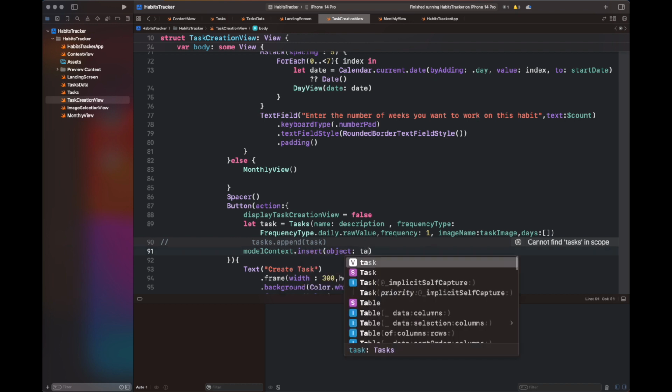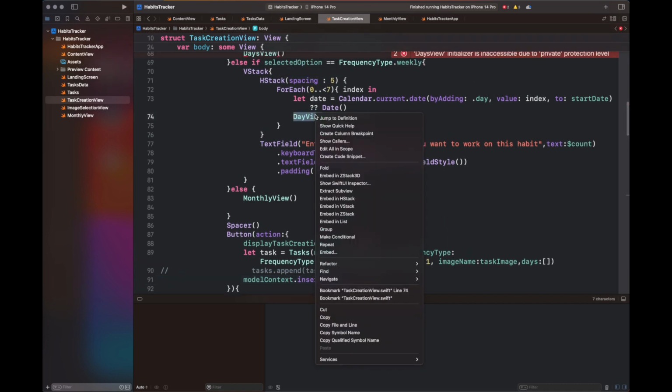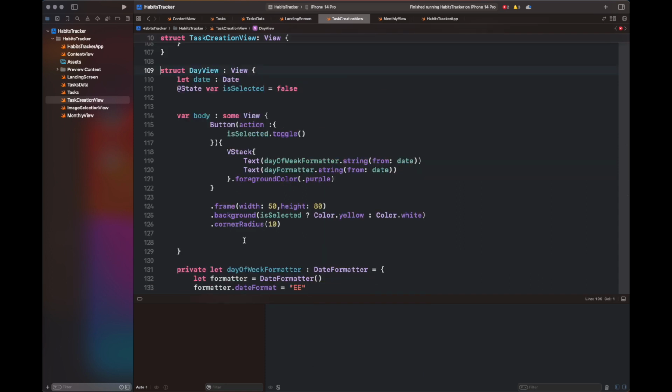Here I fixed the error since I have removed tasks from the task creation view. So I am commenting out this line, tasks.append(task), and I've added a line that inserts the task object inside the model context.